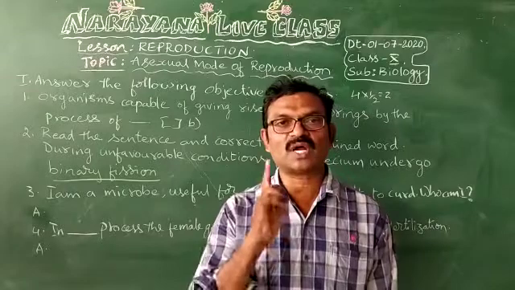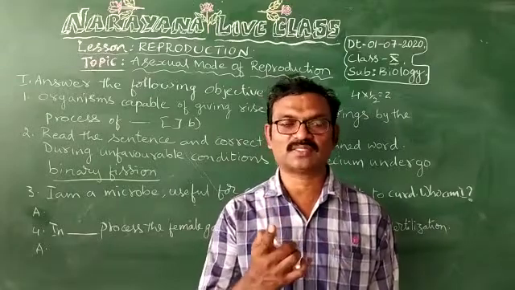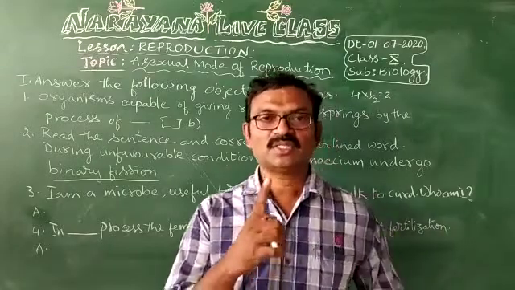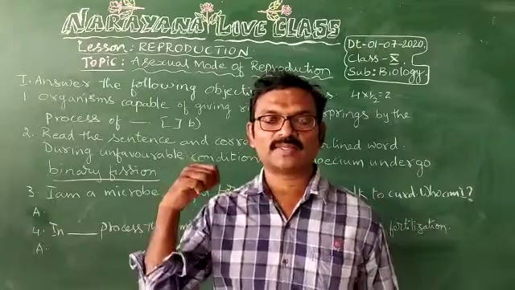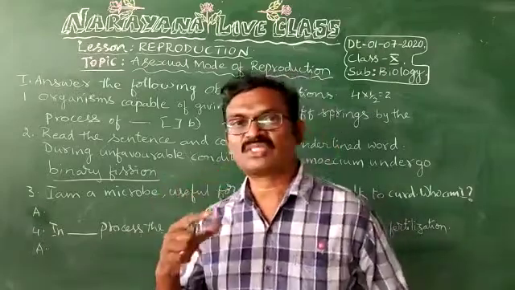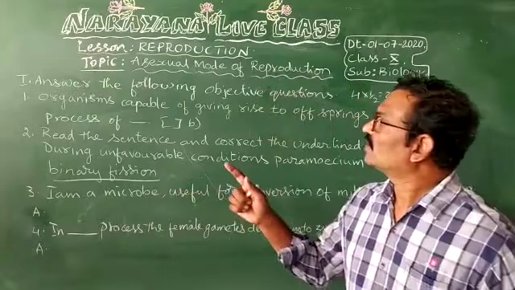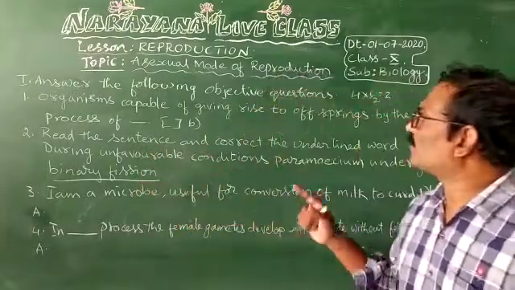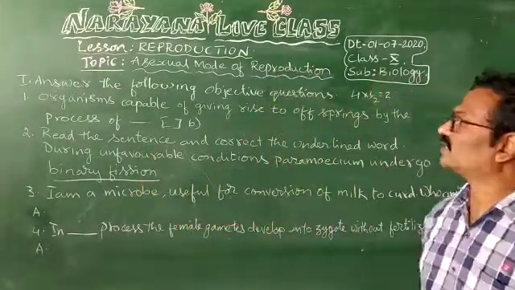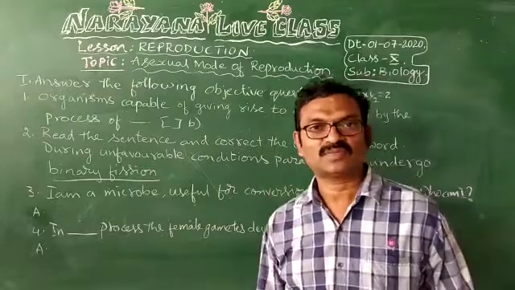Now we are going to see what are their questions and answers. Now I wrote these objective type questions on the board. So let us see them. First objective question is, organisms capable of giving rise to offsprings by the process of.